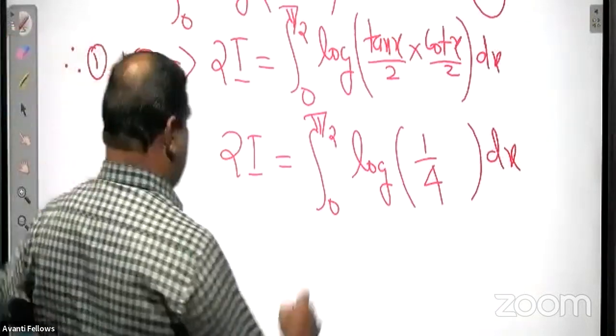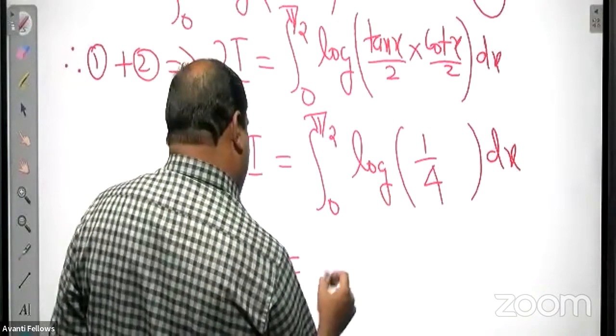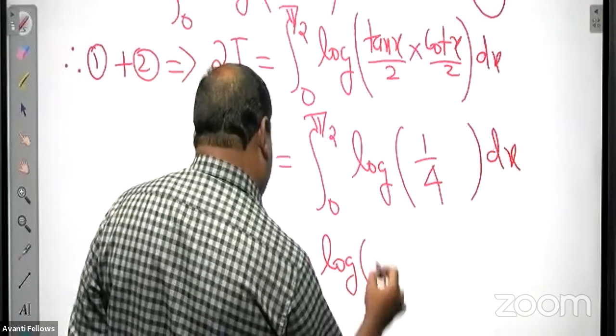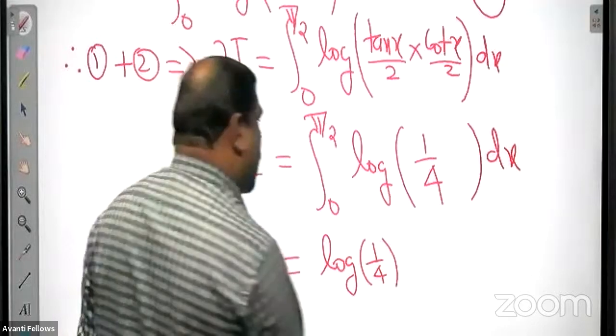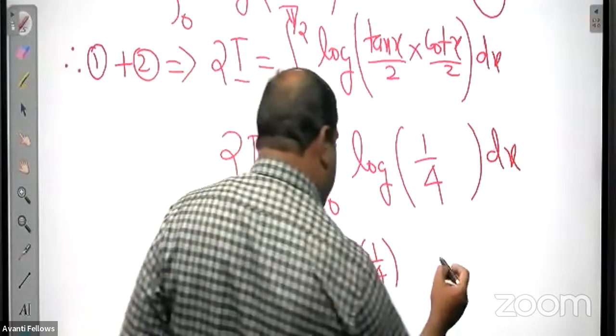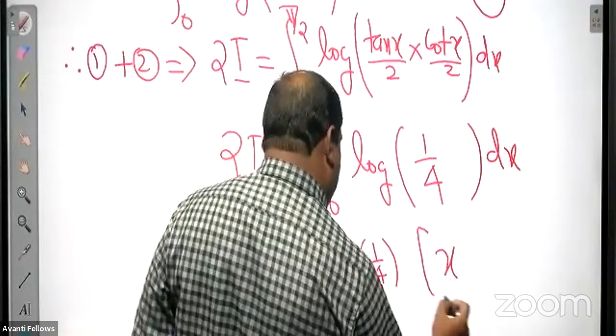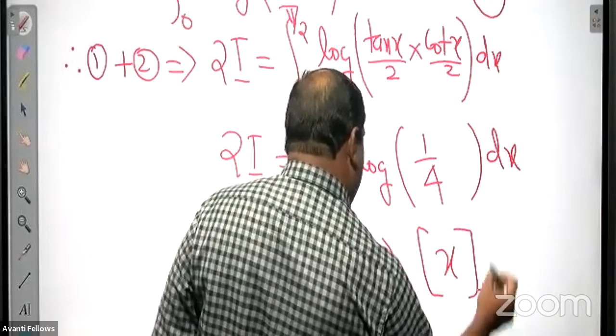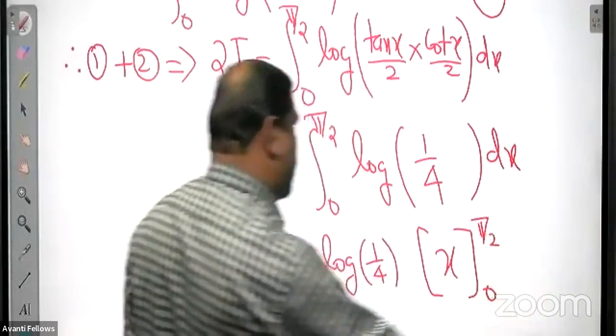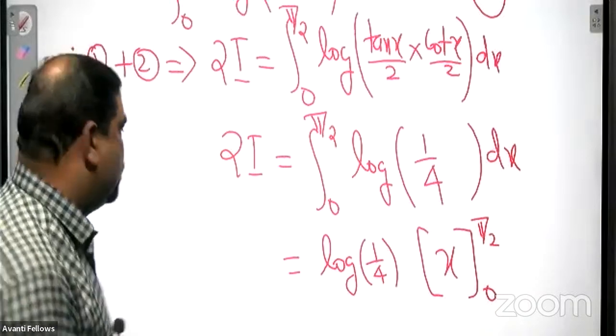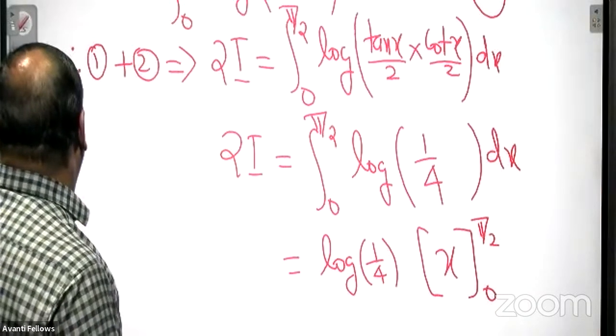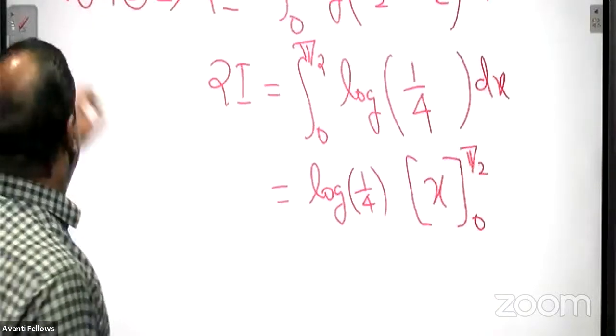Now log 1 by 4 is a constant. Take it outside. So log of 1 by 4 into the integral from 0 to pi by 2 of dx. The integral of dx is x, and the limit is 0 to pi by 2. The remaining thing everybody can do by yourself, isn't it?